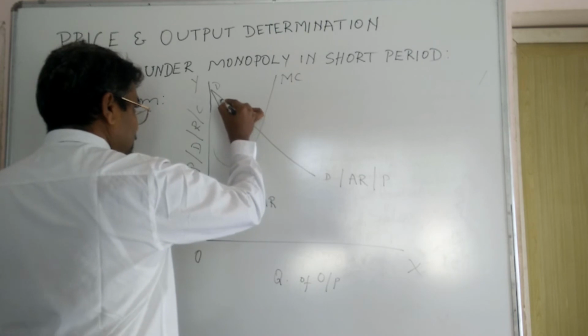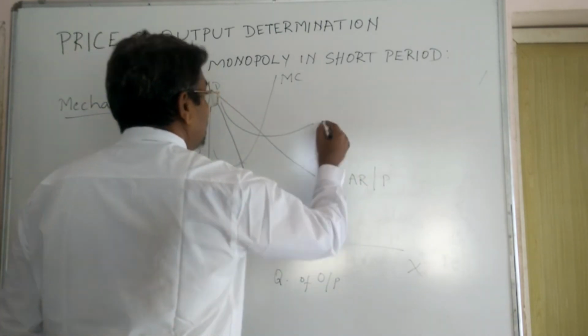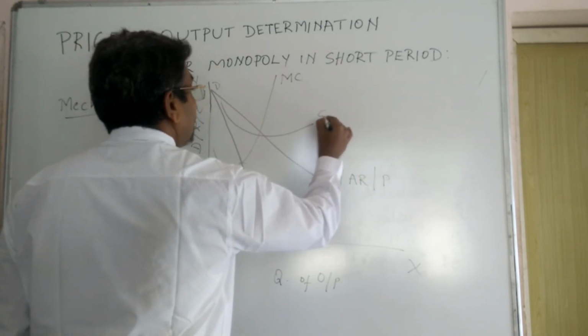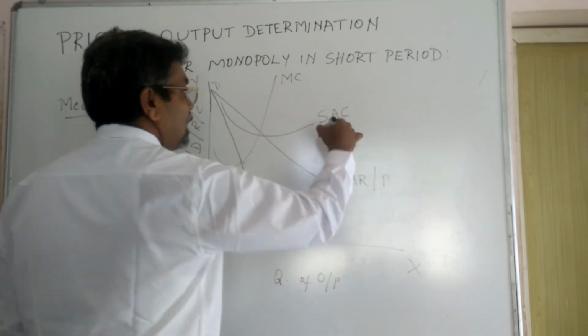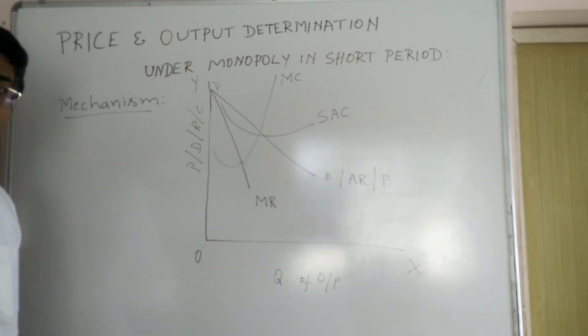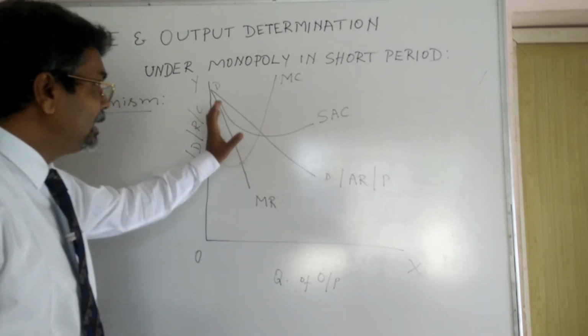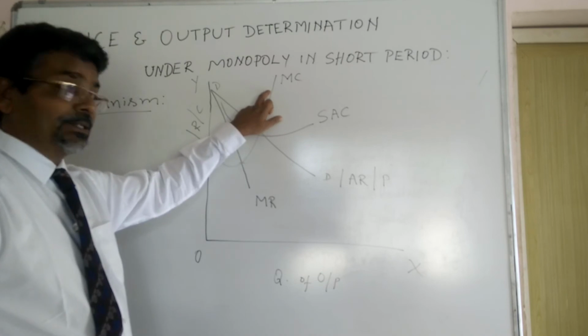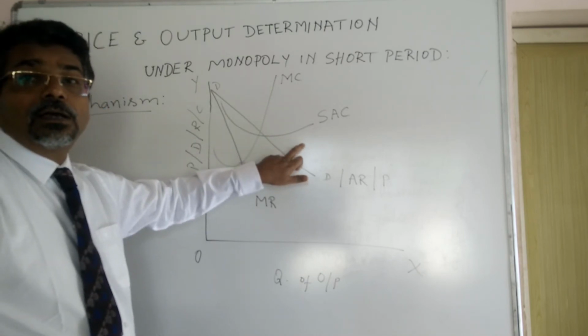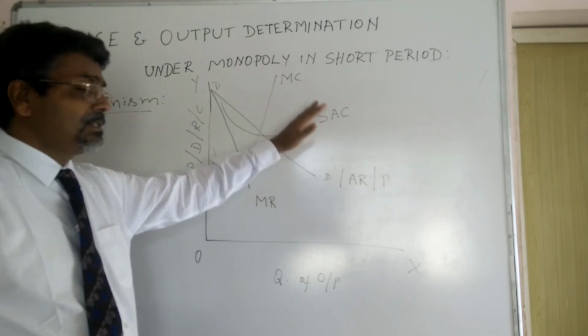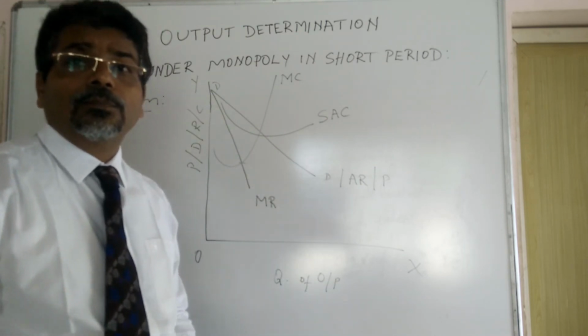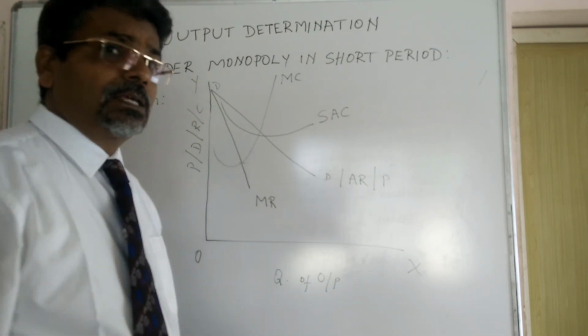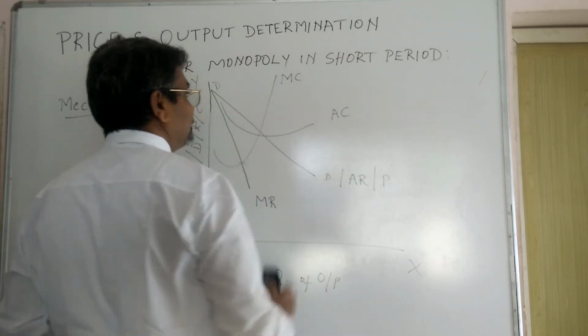It is coming like this. Like this, we see the marginal cost curve and the short run average cost curve under monopoly.